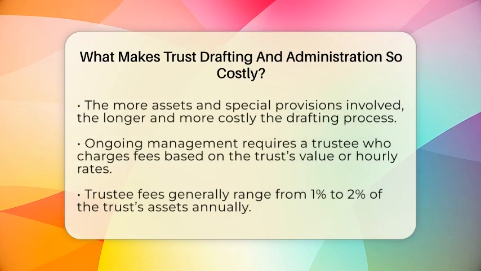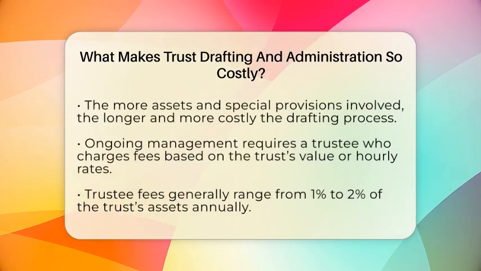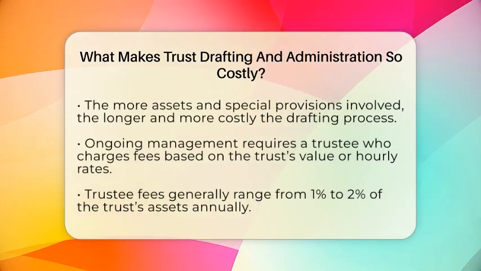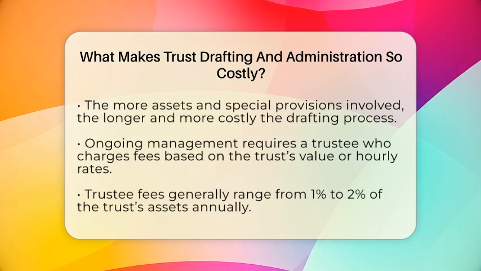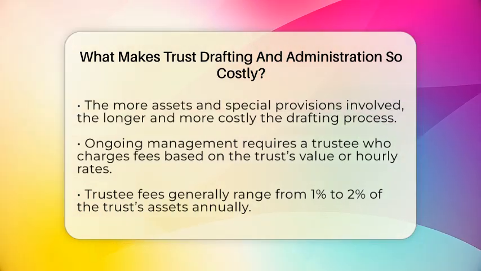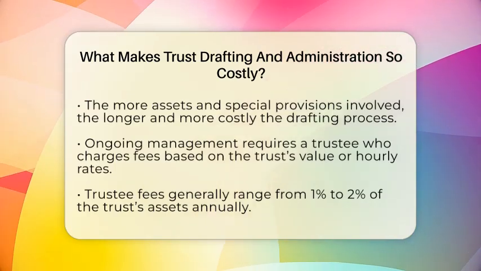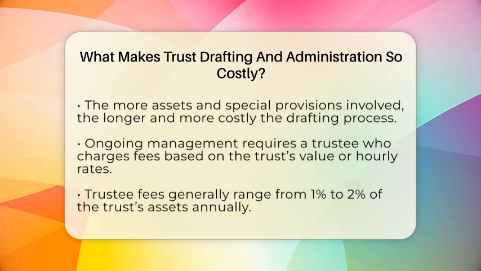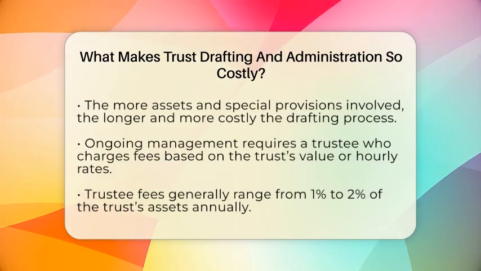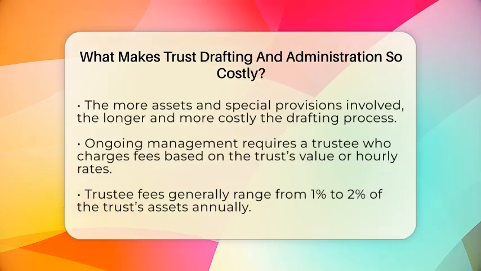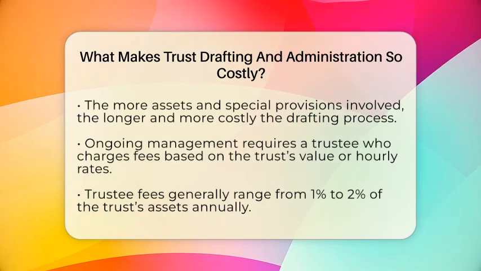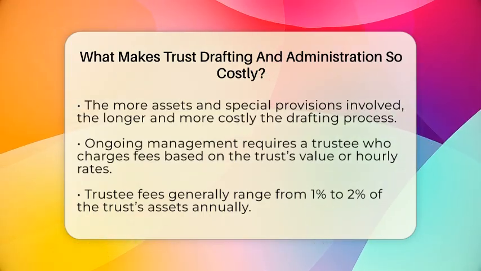But if your trust involves business interests, multiple beneficiaries, or specific tax strategies, the cost can jump to $3,000 to $10,000 or more. The more assets and special provisions involved, the longer the lawyer needs to work, which increases the cost. Once the trust is in place, it needs ongoing management. That's where a trustee comes in.